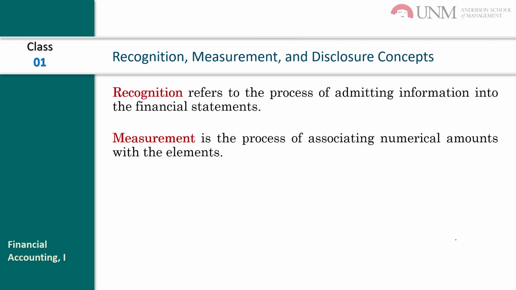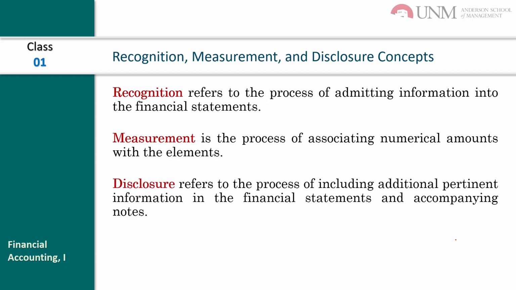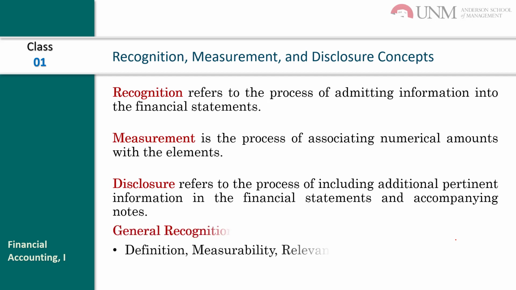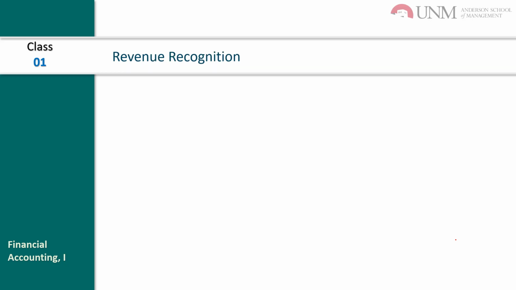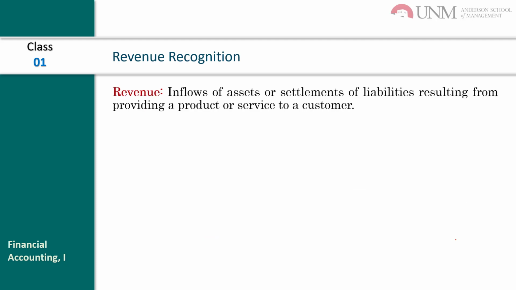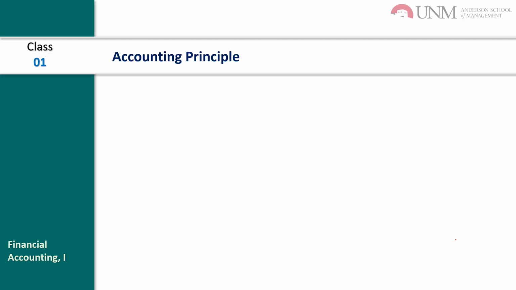This is not so important. Recognition refers to the process of admitting information into the financial statements, and measurement is the process of associating numerical amounts with the elements. Disclosure refers to disclosing all the information. The general recognition criteria are definition, measurability, relevance, and reliability. And the revenue, we know about this.